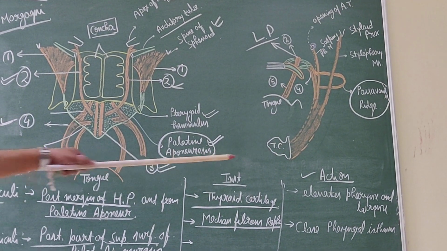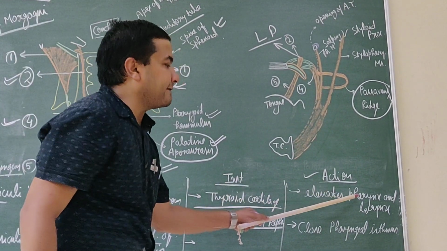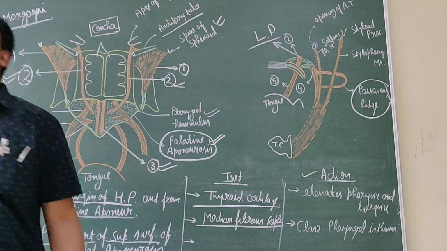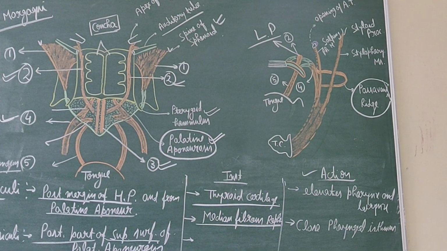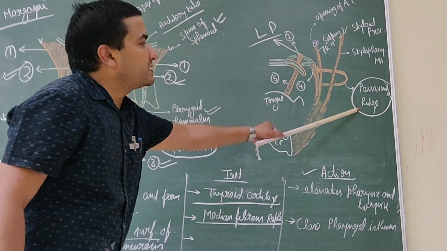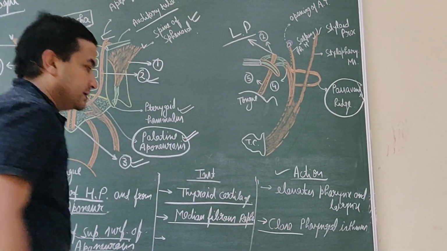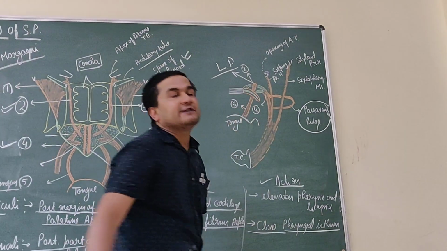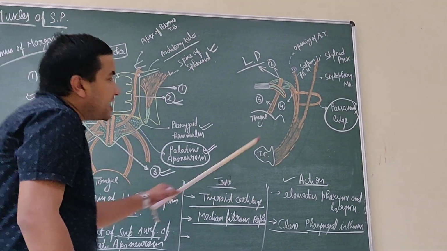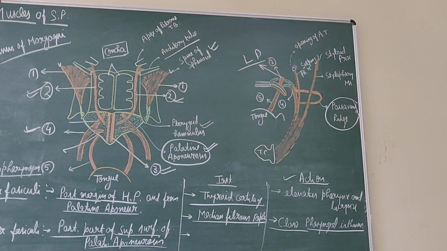So the action of the palatopharyngeus is to elevate the pharynx and the larynx. It pulls the thyroid cartilage, so it elevates the pharynx as well as the larynx. It forms Passavant's ridge, so it closes the nasopharyngeal isthmus to prevent the entry of food into the nasopharynx.